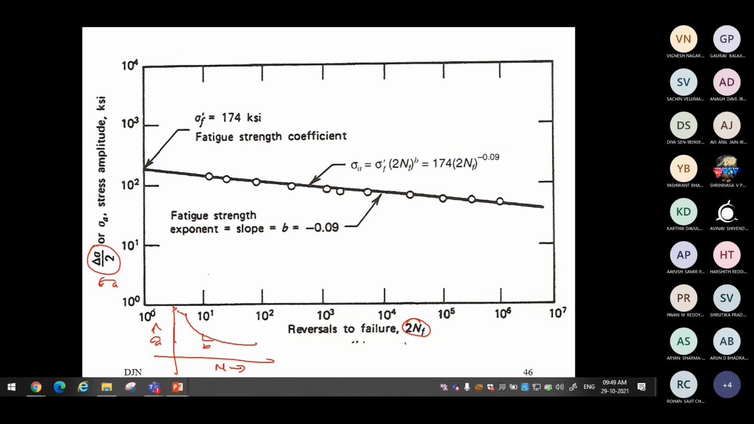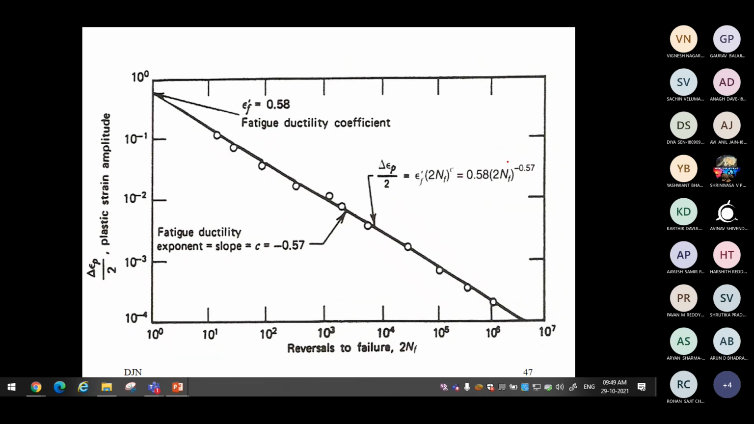Where it intersects, that stress value is the true fracture strength, sigma f dash. This is the S-N diagram. What is b and all the other parameters? These values are for a given equation and a given material, not universal values, just to represent the curve. Similarly, we now have the strain life diagram.